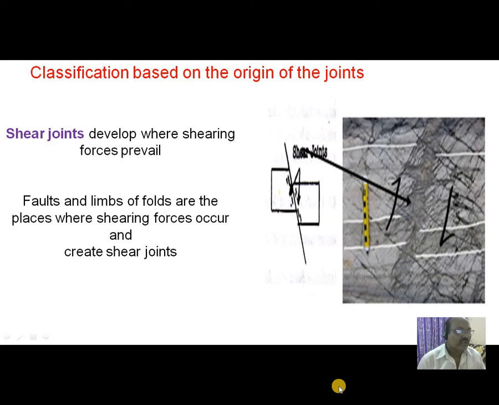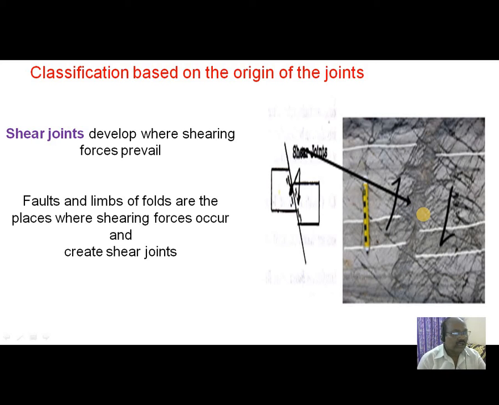Coming to the classification based on origin of the joints. Shear joints develop where shearing forces prevail, that means wherever shearing forces exist, shear joints are developed.